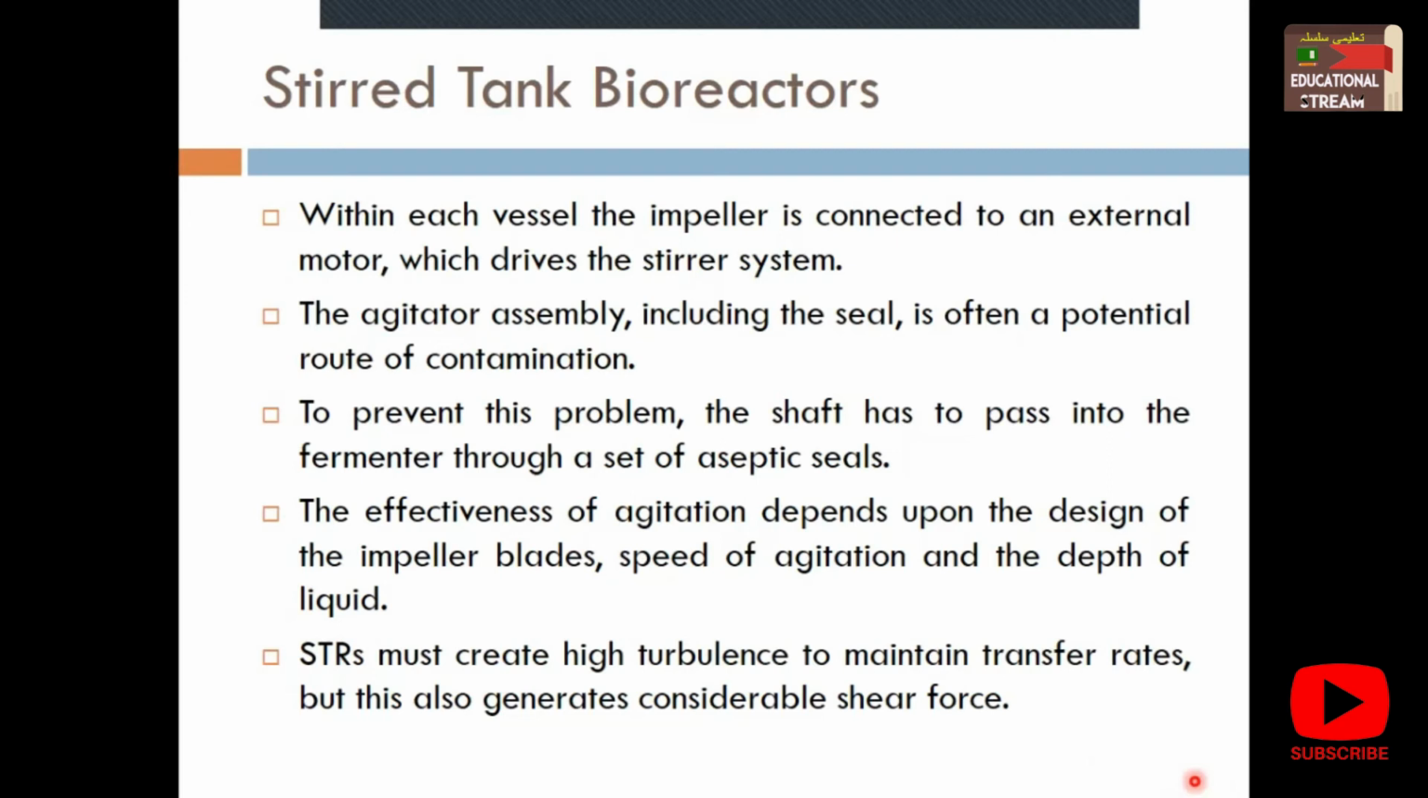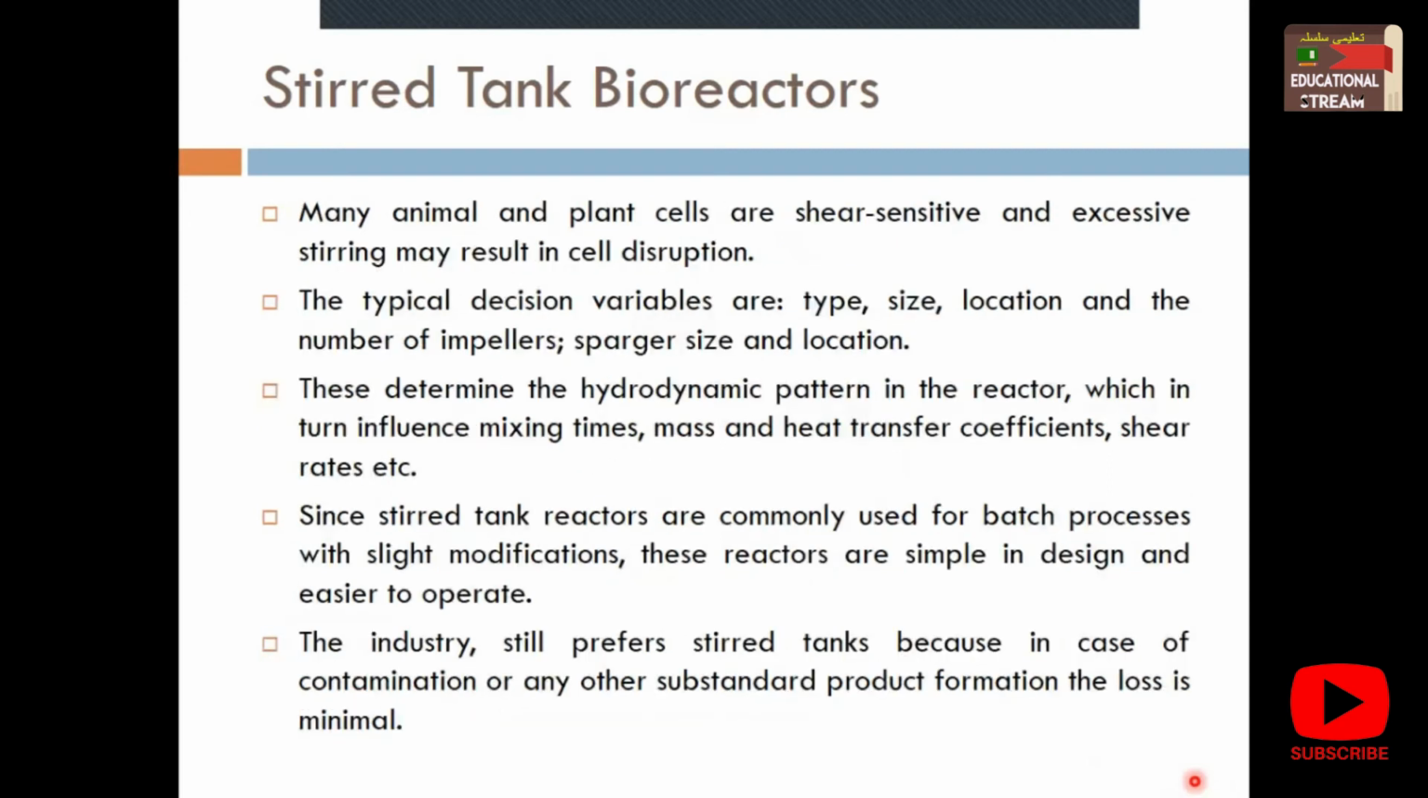These are the characteristics of the stirred tank bioreactor. Due to this shear force, animal and plant cells are shear sensitive, so they can't bear the extensive stirring, and this results in cell disruption. So it means stirred tank bioreactors are not suitable for animal and plant cultures. Where plant and animal cells are used, the stirred tank bioreactor is not a good option to choose.